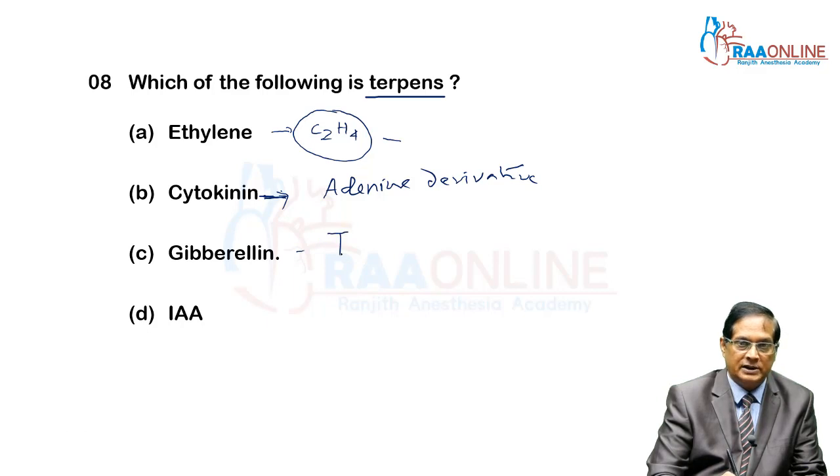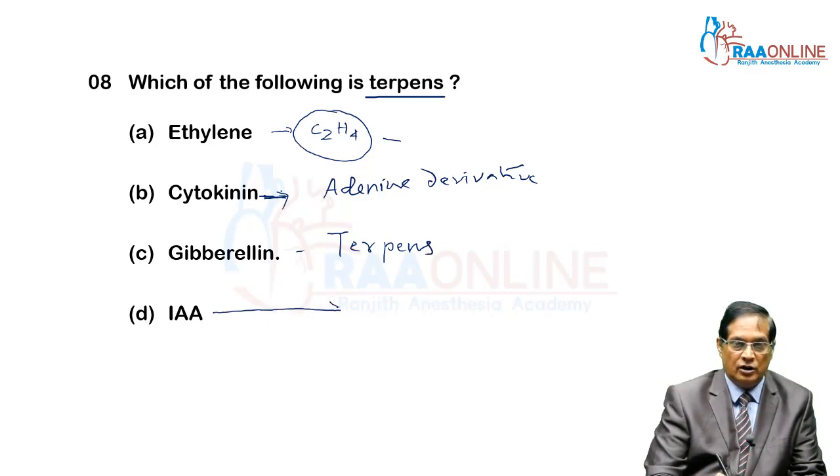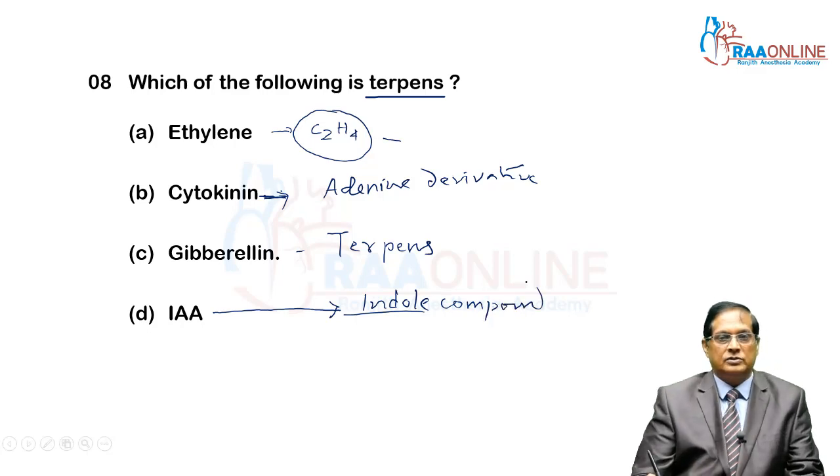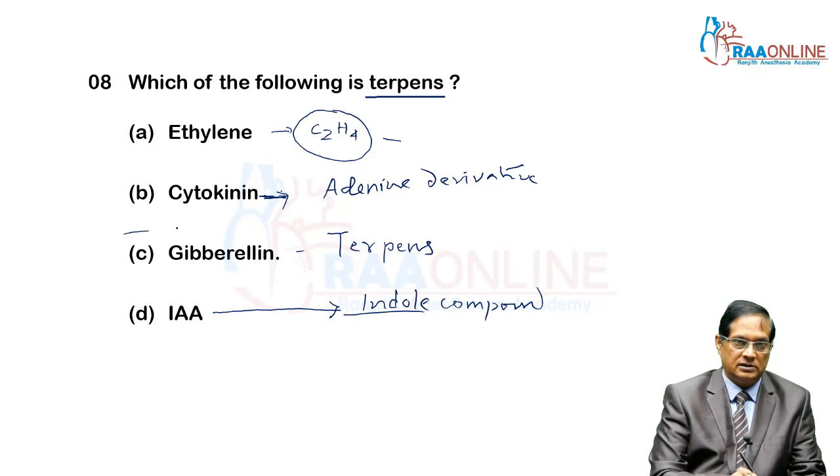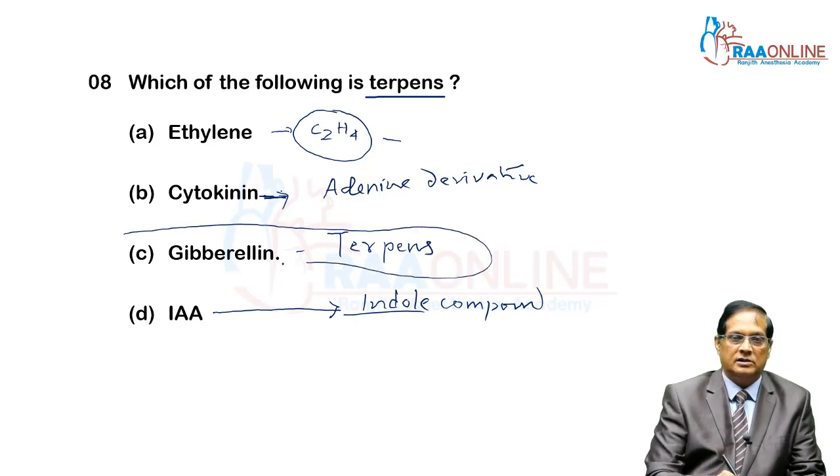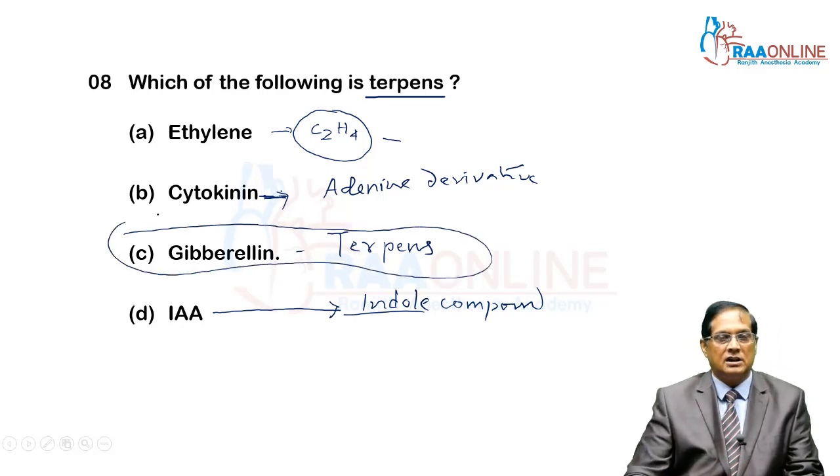Gibberellins are terpenes. Whereas IAA, indole 3 acetic acid, and auxins are indole compounds. So that's why the answer is gibberellin. Gibberellins are terpenes.